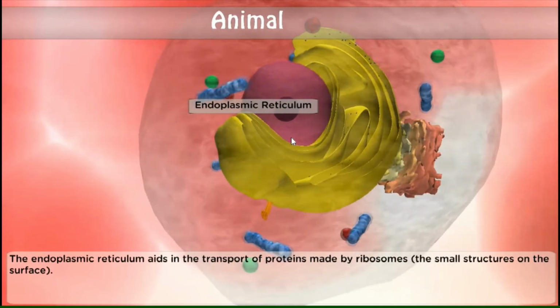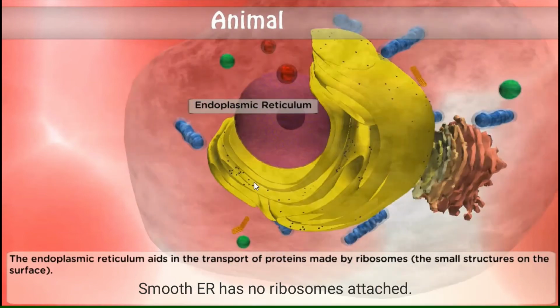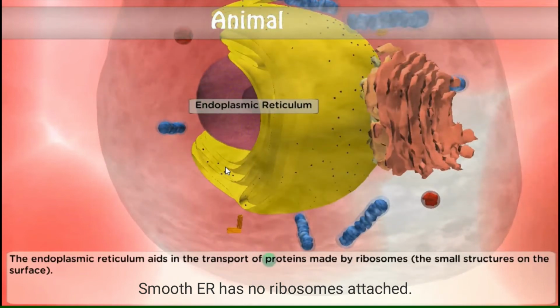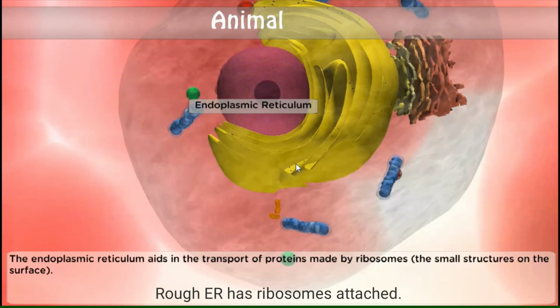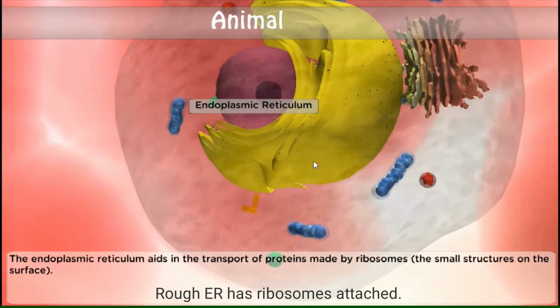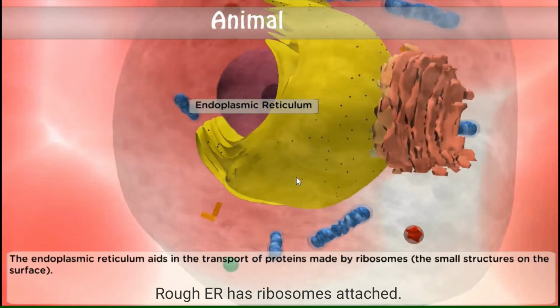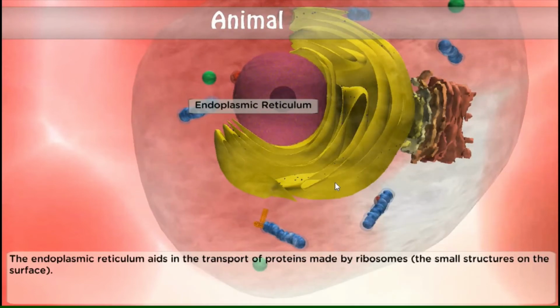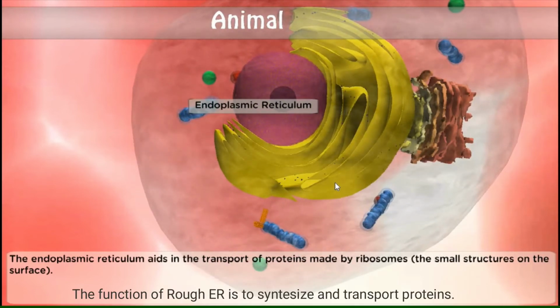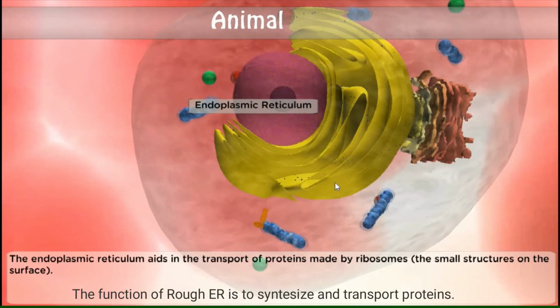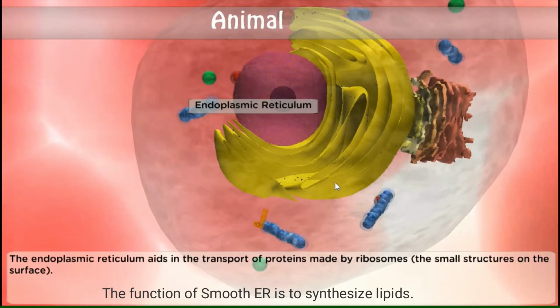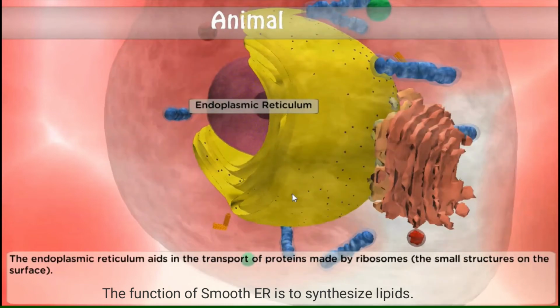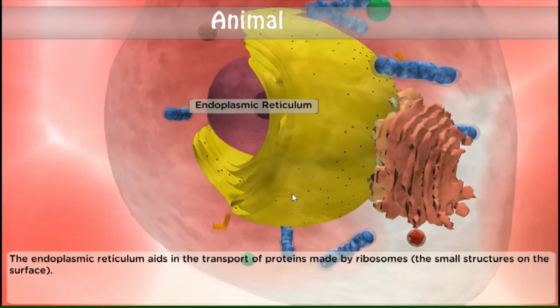The smooth endoplasmic reticulum has no ribosomes attached. On the other hand, rough endoplasmic reticulum has ribosomes attached. The function of rough ER is to synthesize and transport proteins. The function of smooth ER is to synthesize lipids.